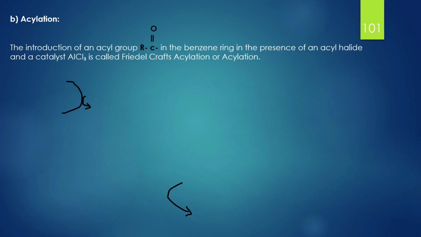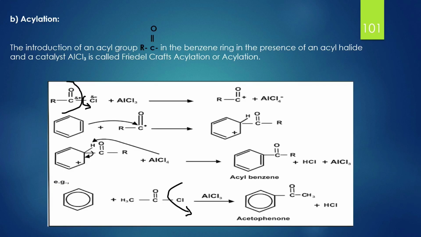the presence of an acyl halide and a catalyst such as aluminum trichloride, and gives us the Friedel-Crafts acylation. Now in this reaction, first the acyl group attacks the benzene ring and the hydrogen over the benzene ring is replaced by aluminum tetrachloride ion, as a result of which we get acyl benzene such as acetophenone and HCl as a byproduct. The catalyst is regained again as shown in the equations.